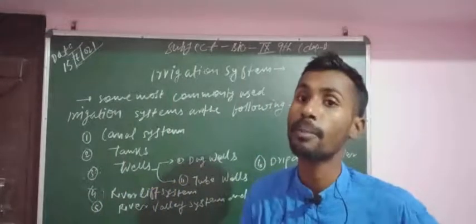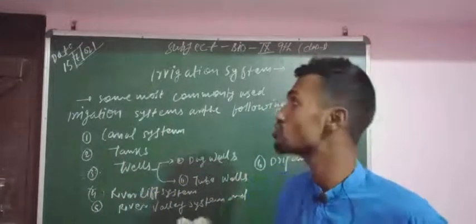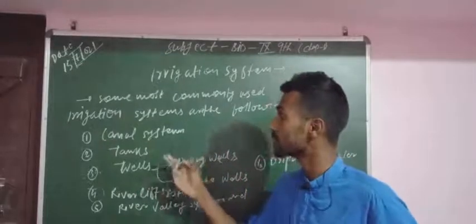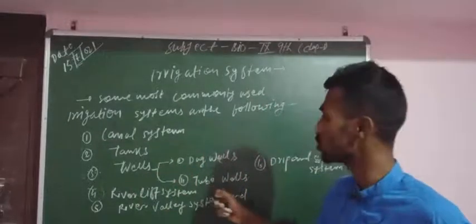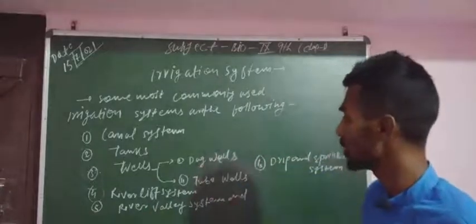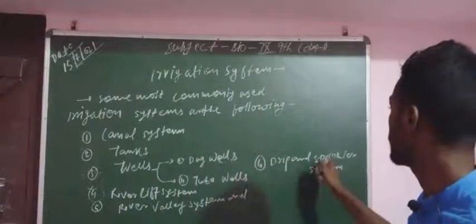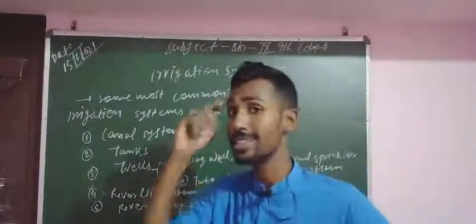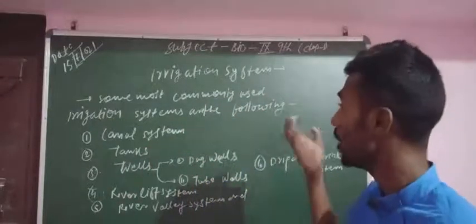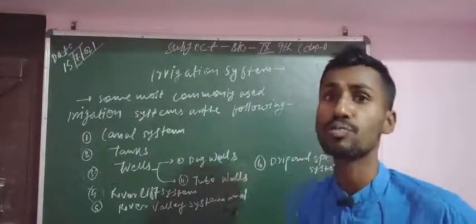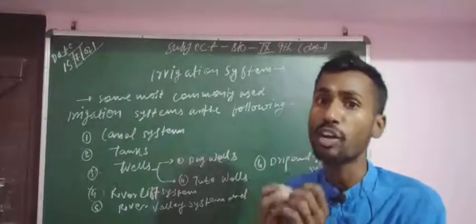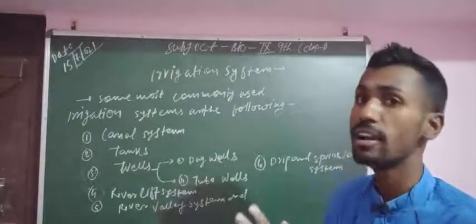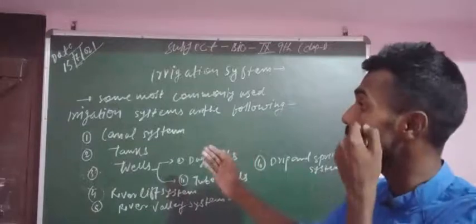So these are the basic commonly used irrigation systems: canal system, tank, wells, dug wells, tube wells, river lift system, river valley systems and drip sprinkler irrigation system. So these are the basic 6 irrigation systems that can be used for the supply of water for the crops in a field.